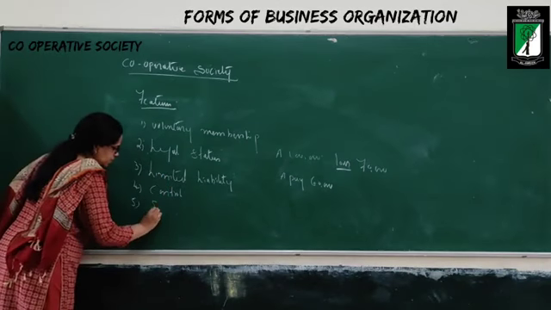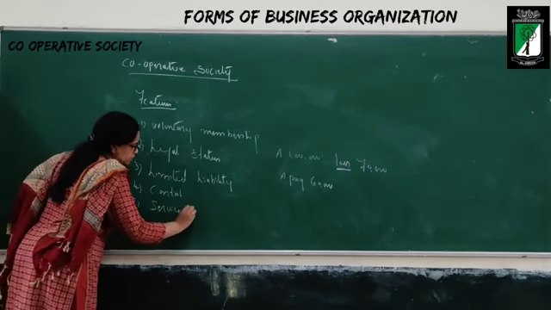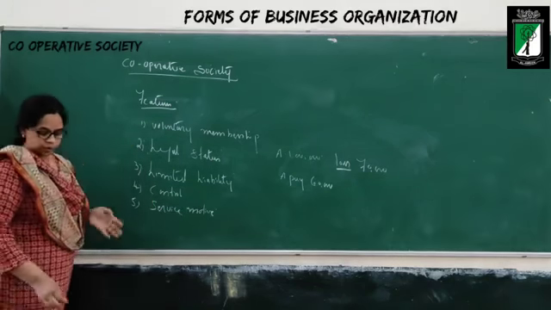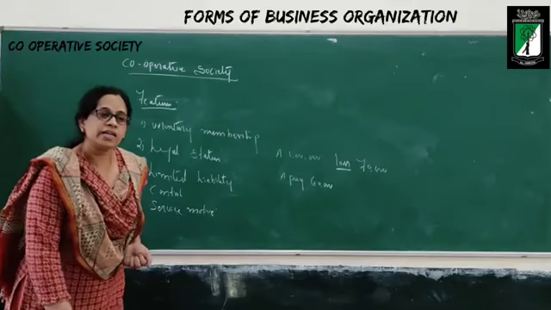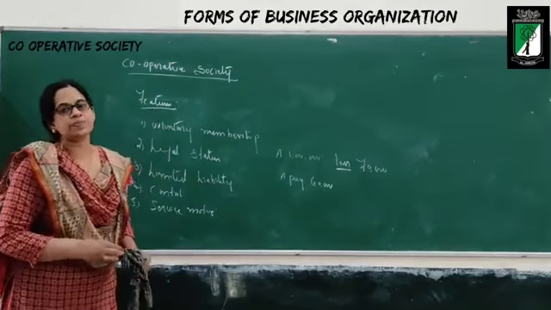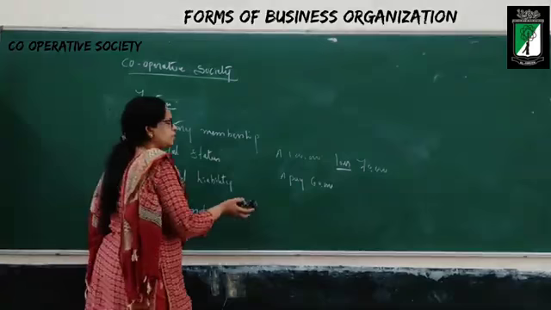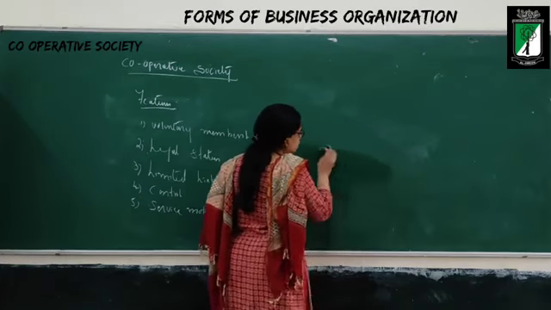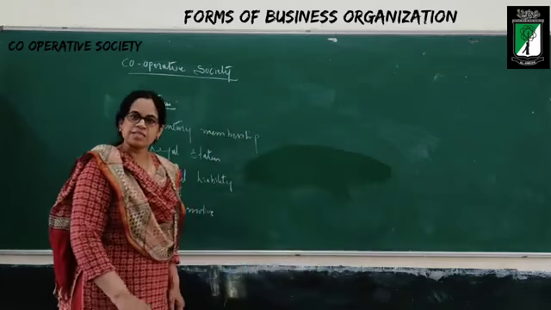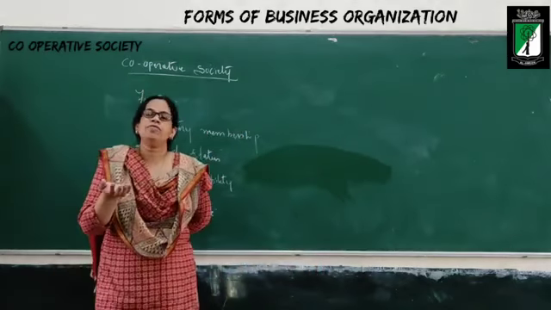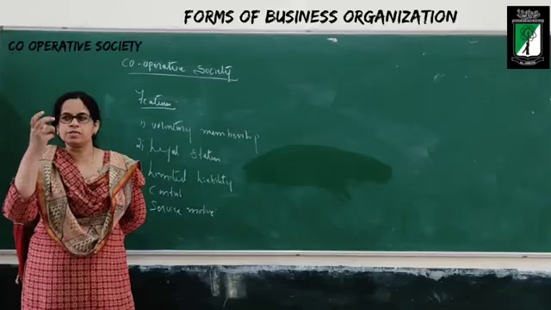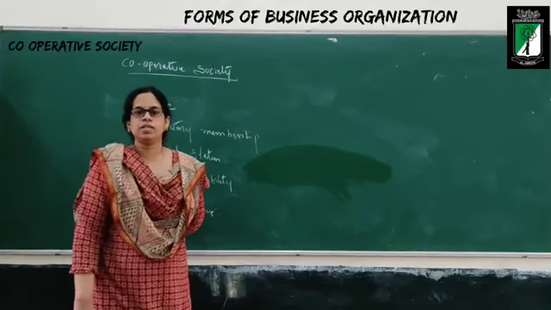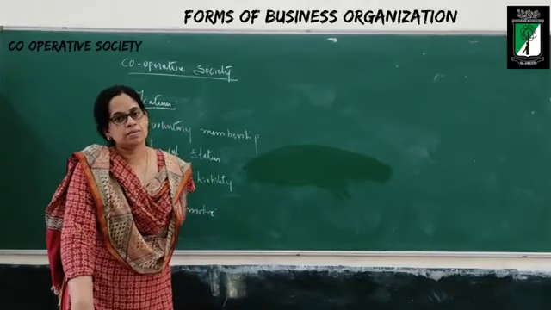The last feature is service motive. I told you, our cooperative society started with the objective of rendering services. They never think of profit. Their objective is only to render the services. In case after rendering services, if any surplus amount is left, that will be distributed among the members as dividend.